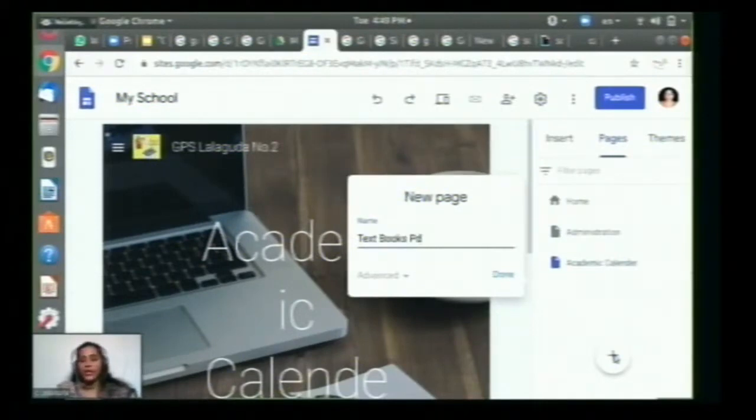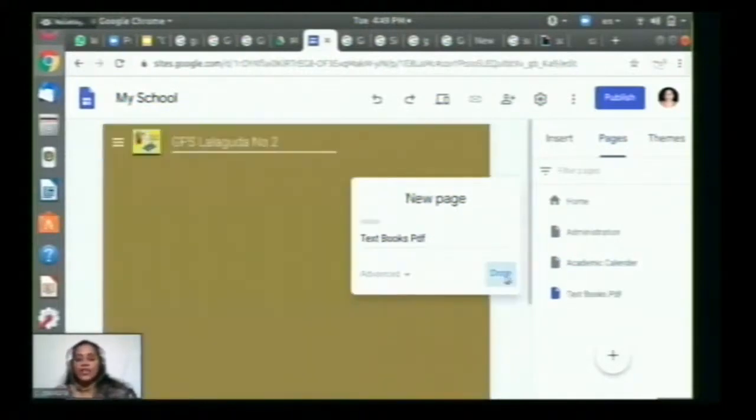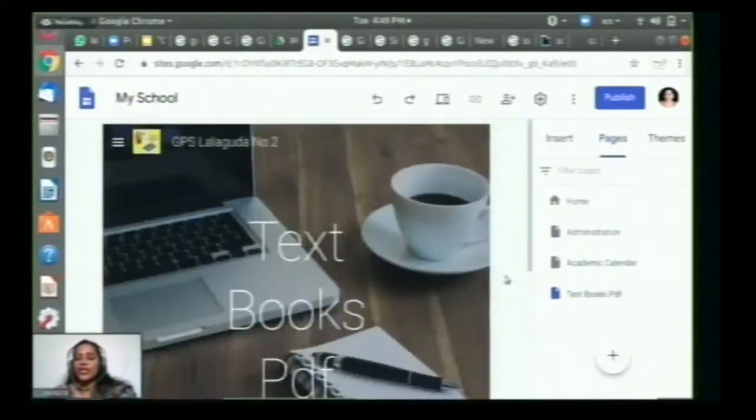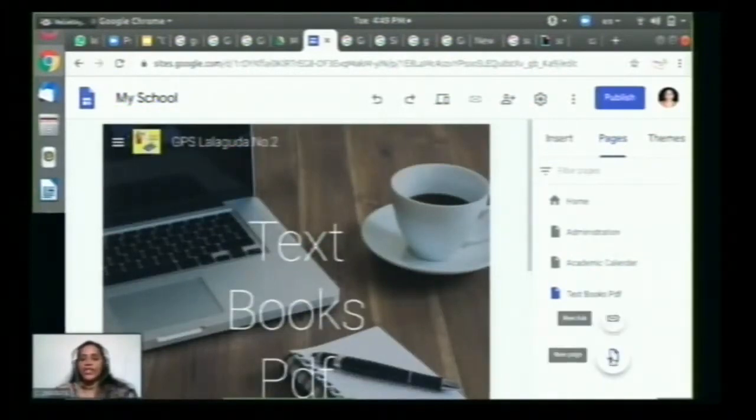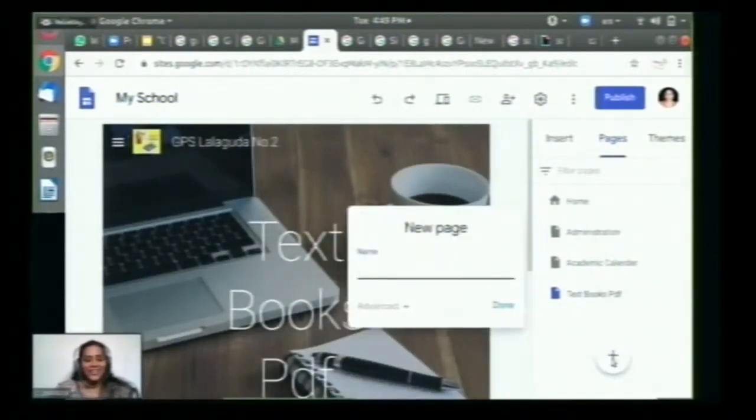When we are facing a pandemic situation where students may not have books, then we can give the links of the e-textbooks here in our website, and some content relating to my interest, that is joyful learning.